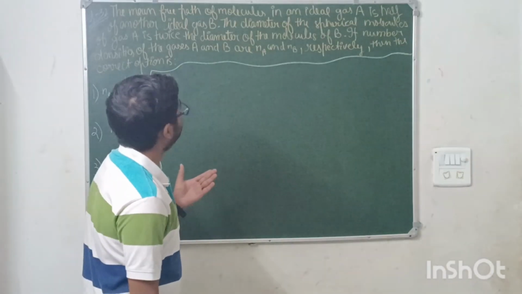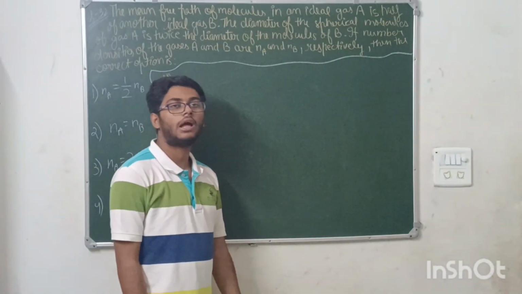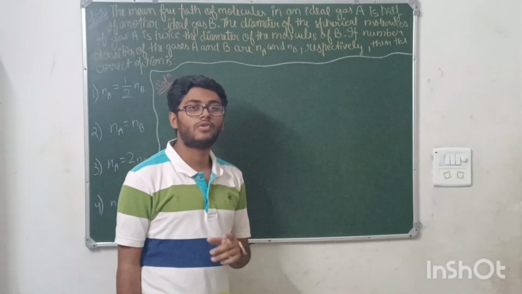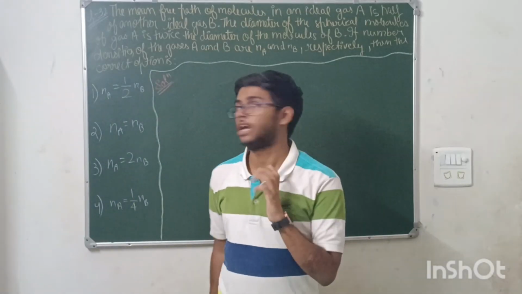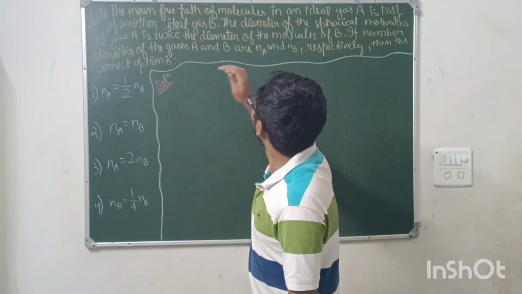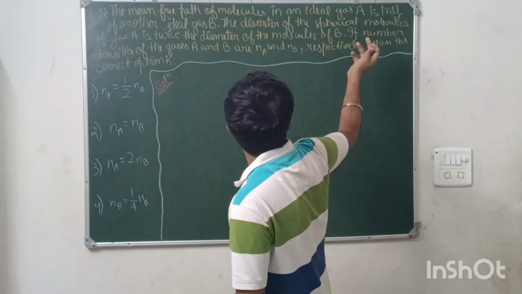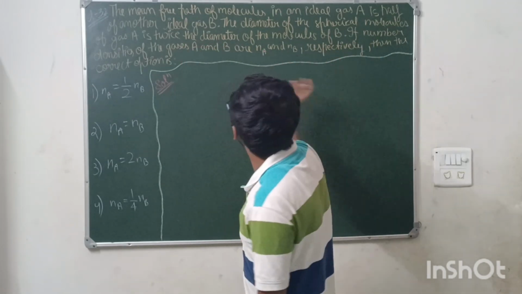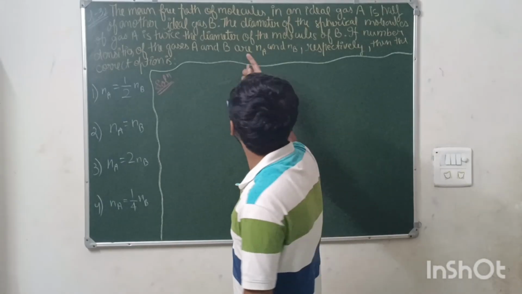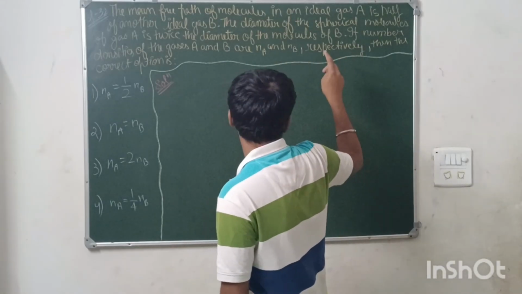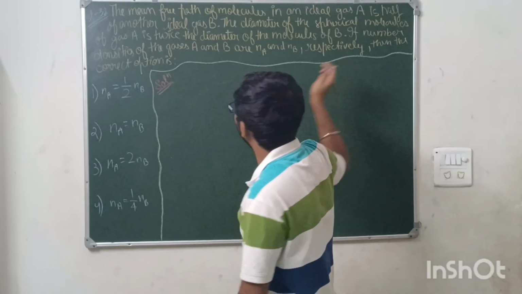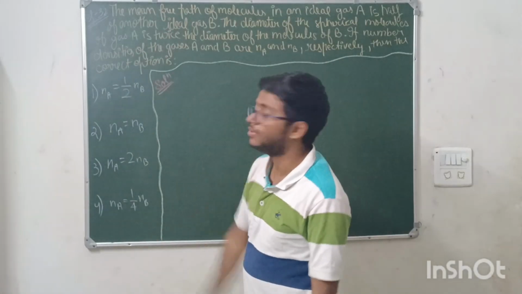The next question is from the chapter Kinetic Theory of Gases, and it is also a very easy question of the paper. Based on only one formula of the mean free path, this question can be solved. The question says the mean free path of molecules in an ideal gas A is half that of another ideal gas B. The diameter of the spherical molecules of gas A is twice the diameter of molecules of B. If the number densities of gases A and B are Na and Nb respectively, you have to tell the relation between Na and Nb.